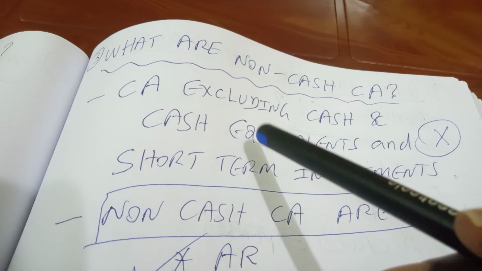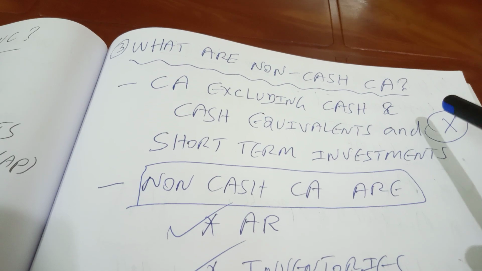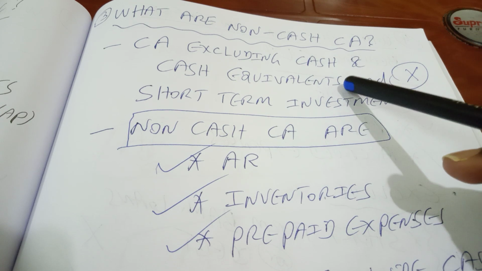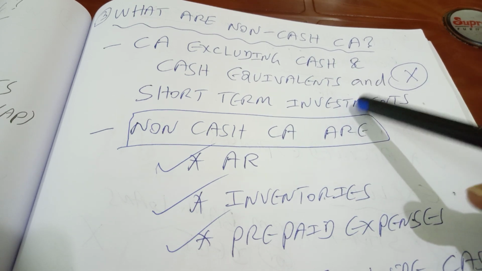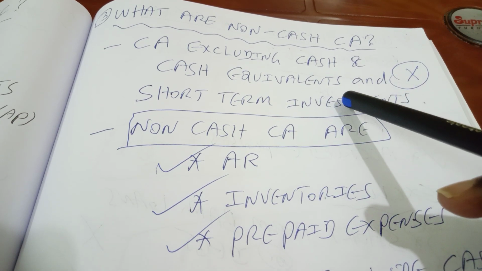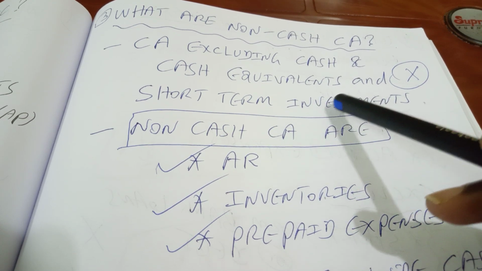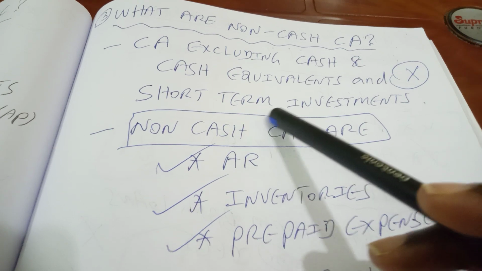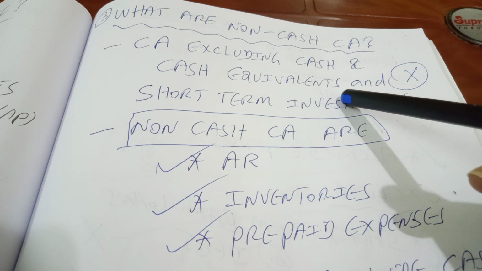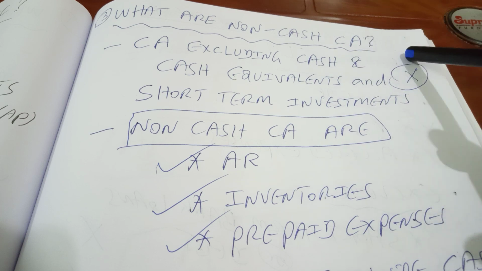So if you move to the next question, that is what are non-cash current assets, right? I will tell you why we are talking about non-cash current assets a little later. It is current assets excluding cash and cash equivalents and short-term investments. Cash equivalents are investments with short-term duration up to a maturity period of 90 days. But you also have investments beyond 90 days going up to 1 year. That comes under the heading of short-term investments, right? So all of them are in the form of cash or near cash. So they are not included in the definition of non-cash current assets, right?